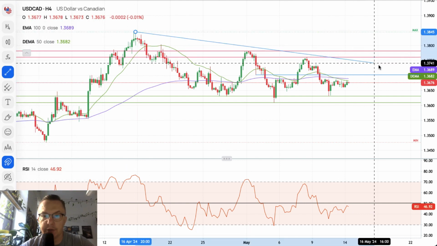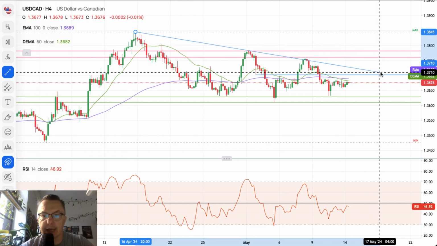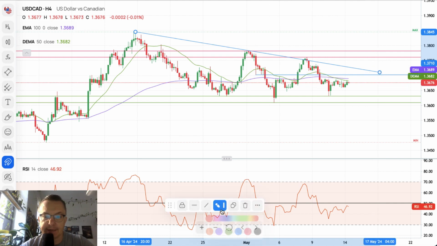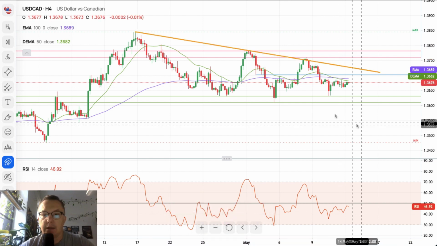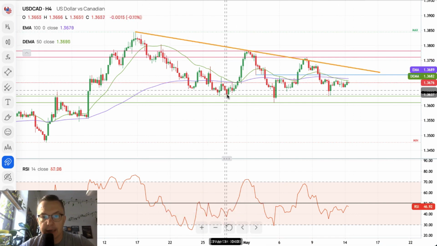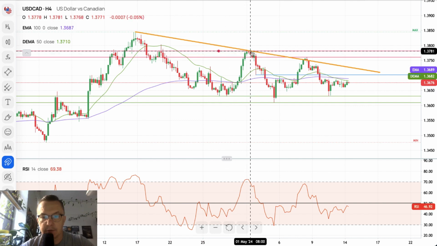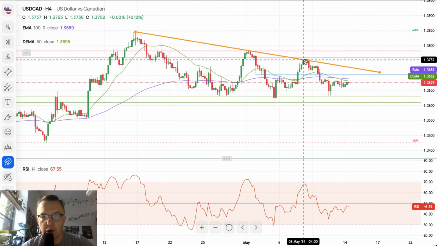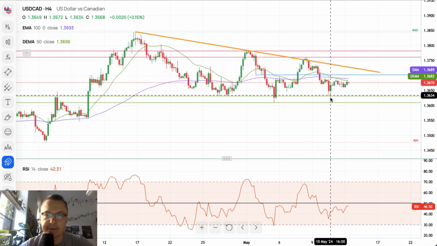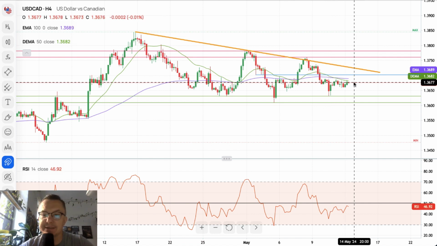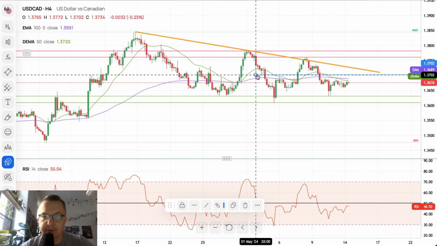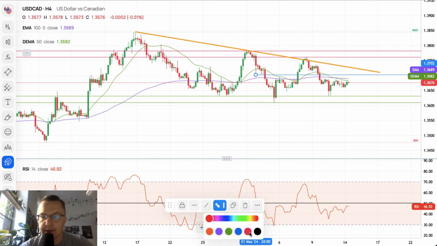So what we are going to do is to add this line here, and please notice the fact that, let me make it thicker. There you go. We got the swing high, we got the low, rejected, new low, lower high, and then there is something which looks like a lower low. Yet the market is trending below intraday technical resistance.